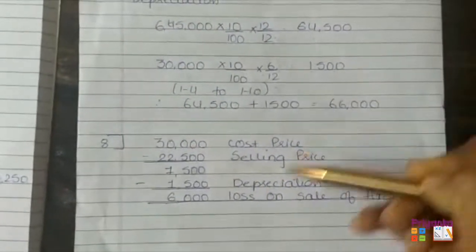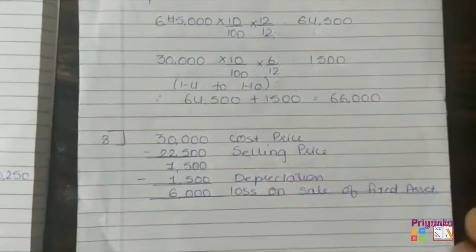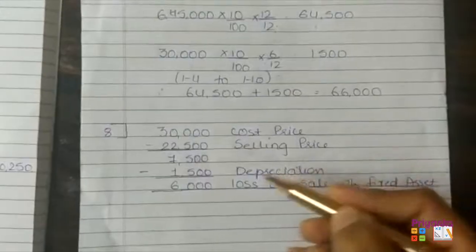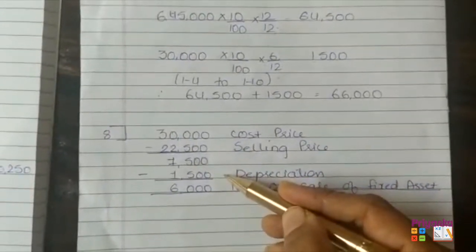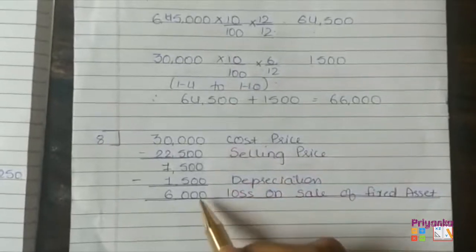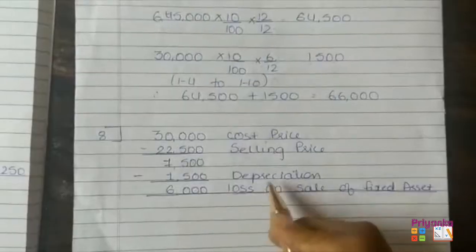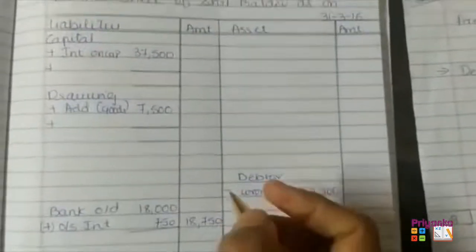Just now we calculated that depreciation for the 6 months, जितने टाइम कंपनी के साथ था फिक्स्ड एसेट, उसने 6 महीने का डेप्रिसिएशन भी रिमूव करना है. Get it minus and then whatever value remain, on that value we can declare it is a loss on sale of fixed asset. So now we'll start recording it.